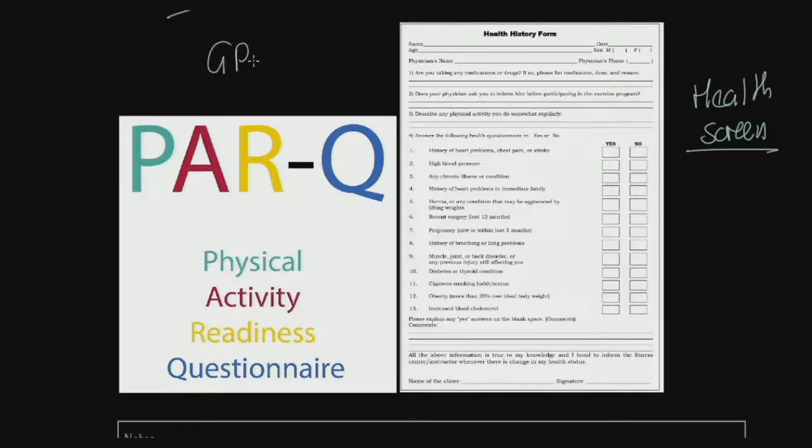Sometimes they will make what's called a GP referral. They want a doctor to say, yep, this person's fine to go in the gym and train, and this will be a sort of a precursor to that. But it's called a physical activity readiness questionnaire. Get it into your answers, folks.